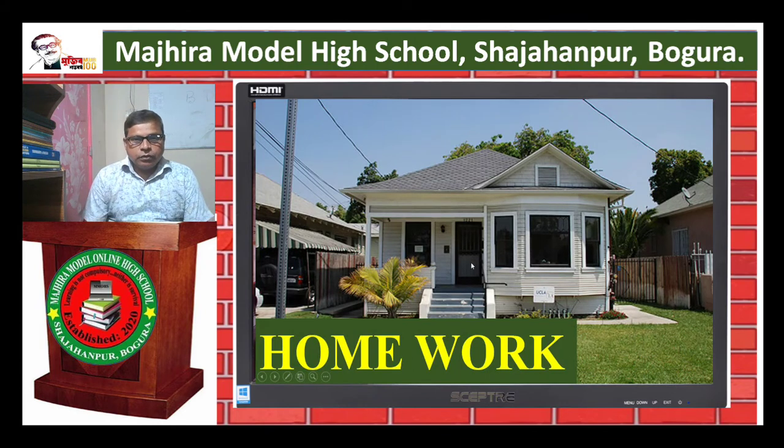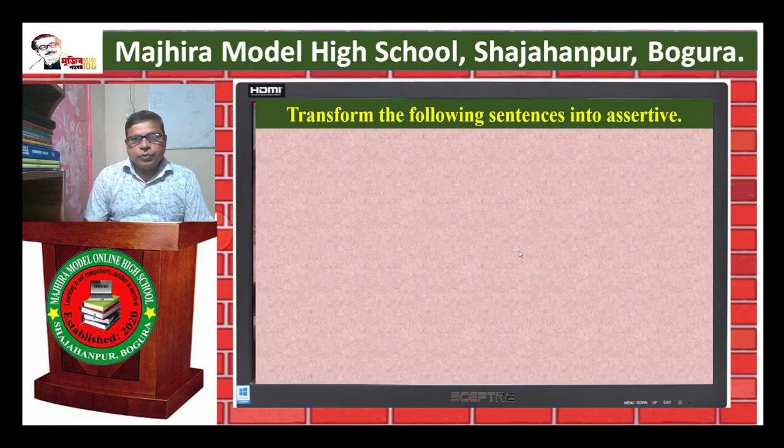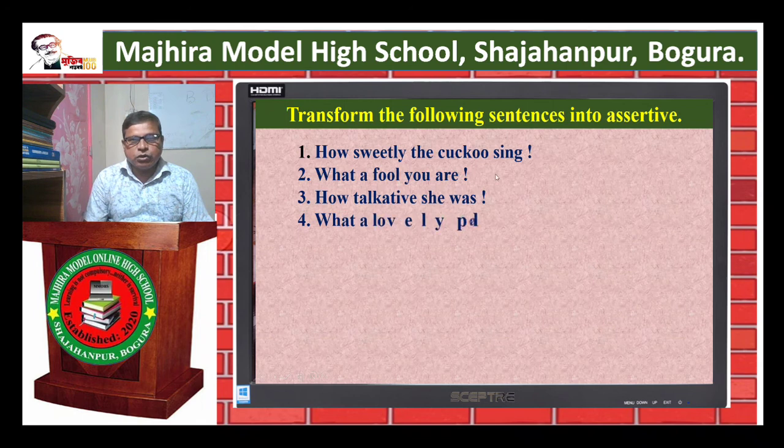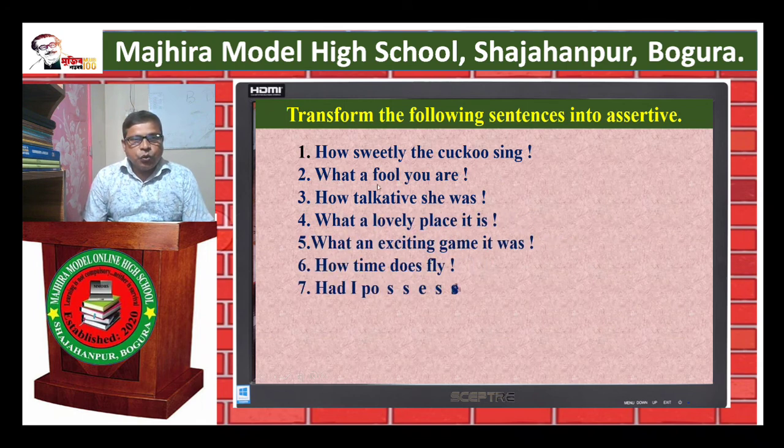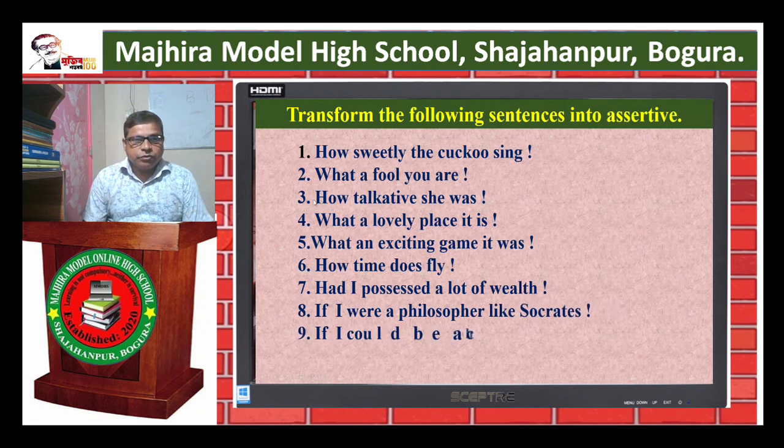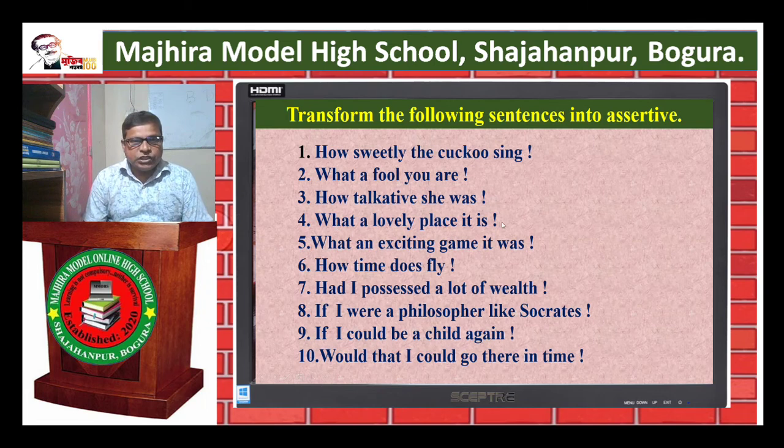Homework. Dear learners, open your khata and write them. Number 1: How sweetly the cuckoos sing. 2: What a fool you are. 3: How talkative she was. 4: What a lovely place it is. 5: What an exciting game it was. 6: How time does fly. 7: Had I possessed a lot of wealth. 8: If I were a philosopher like Socrates. 9: If I could be a child again.